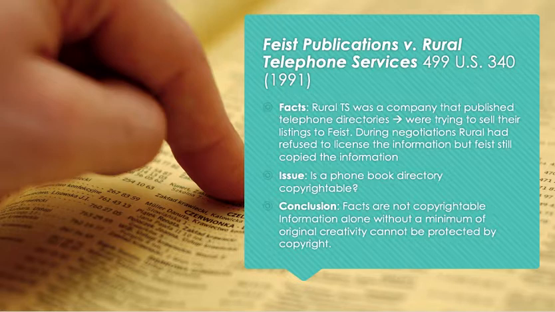So technically, they felt like it was copyright violation, and they said that you have violated our copyright because you have copied this whole phone book directory. Now, what the court said, and what Feist also argued in this case, was that this phone book directory is not copyrightable in the first place, because a phone book is literally just a list where there are like three types of listings.